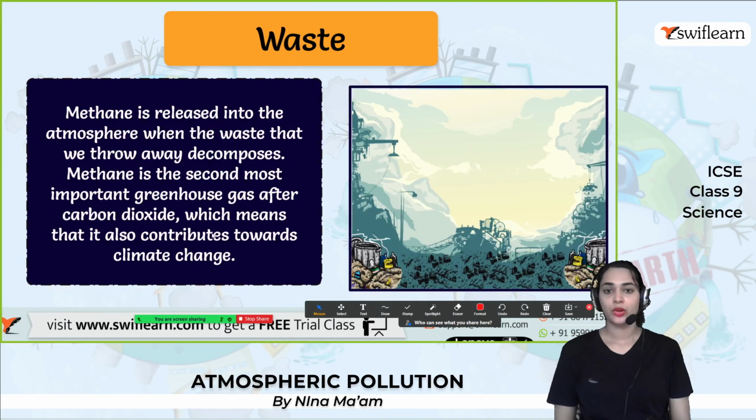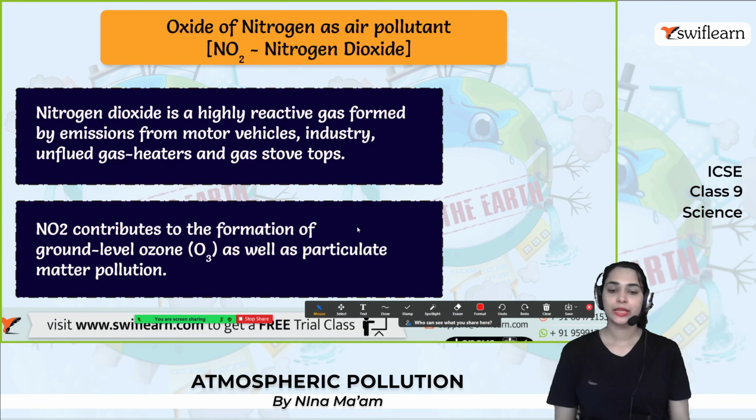Alright, the next one is waste. Methane is released into the atmosphere when the waste that we throw away decomposes. Methane is the second most important greenhouse gas after carbon dioxide, which means it also contributes towards climate change. So all this pollution leads to climate change. Next one, oxides of nitrogen as air pollutants.